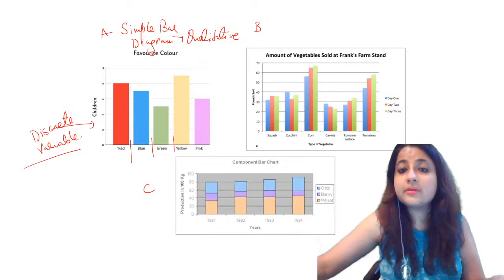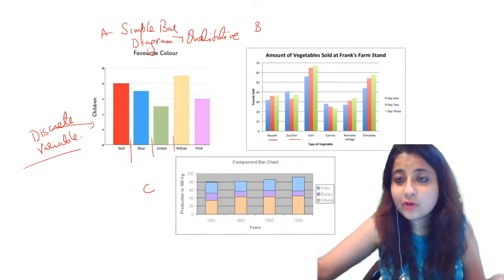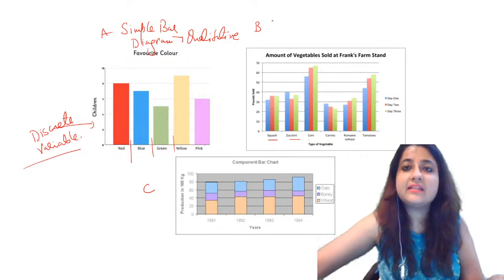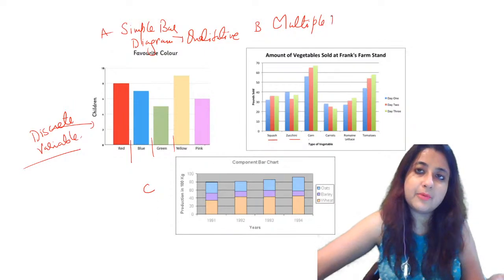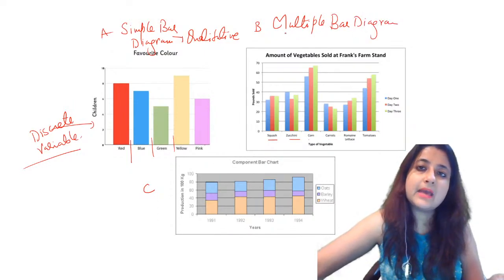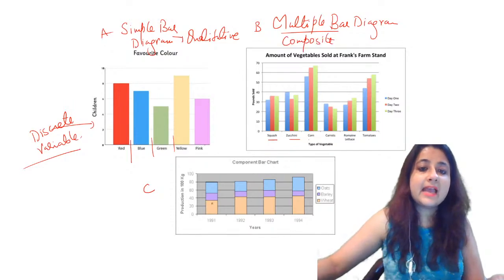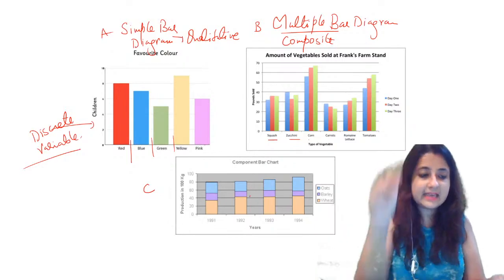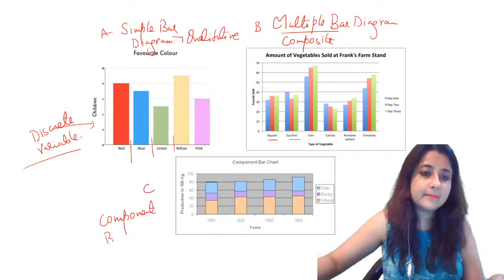What is option B? Okay, I have asked about squash. When do you play squash, when do you eat zucchini, all these things? Maybe day 1, day 2, day 3. So this is a multiple bar diagram. Important. This is also known as a composite bar diagram. And look at this one. This one is in a single bar, in different proportions. So this is a component bar diagram. Clear?